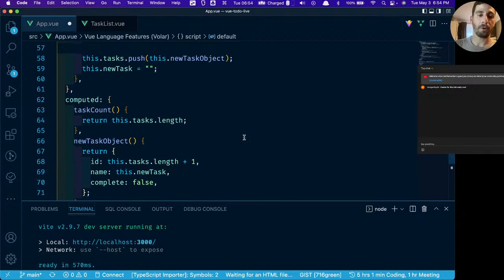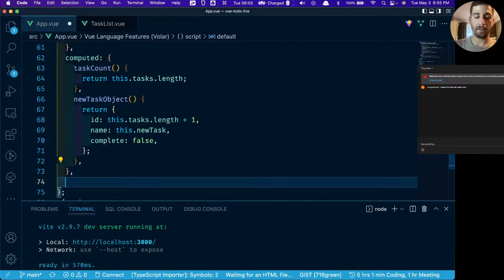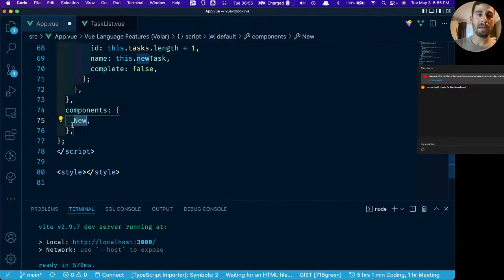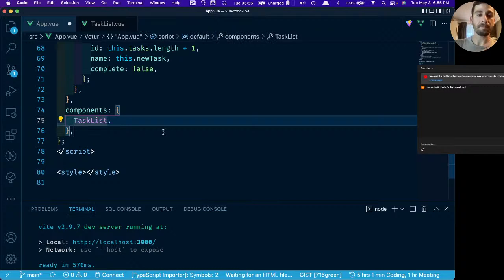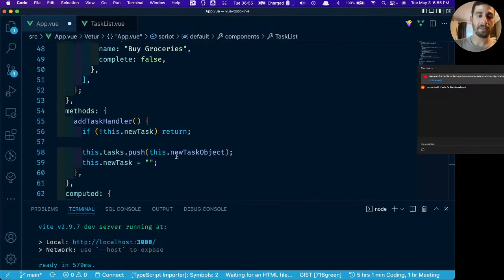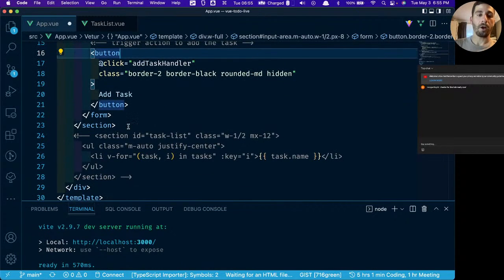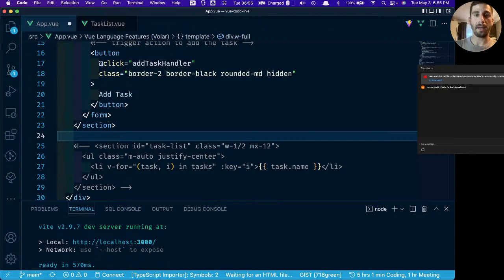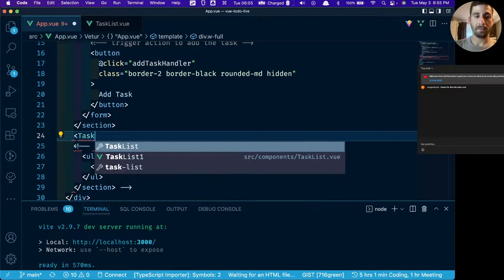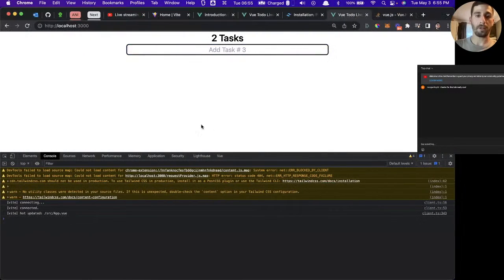In order to register the component, just like we have the computed right here, we add components. And then we give it the name of our component. So now we have this task list, and now it's just as bright as everything else. We take a look down here, it's registered, and now it's good to go. All we have to do is actually add the component as an HTML element tag. So we type in task list. It's self-closing, and let's take a look.